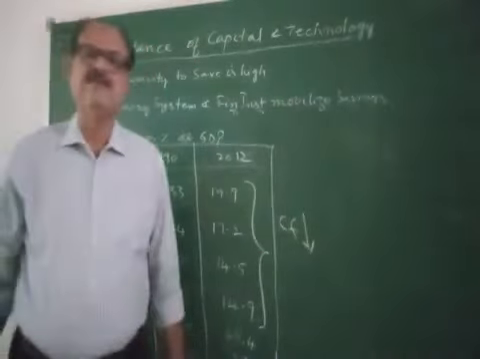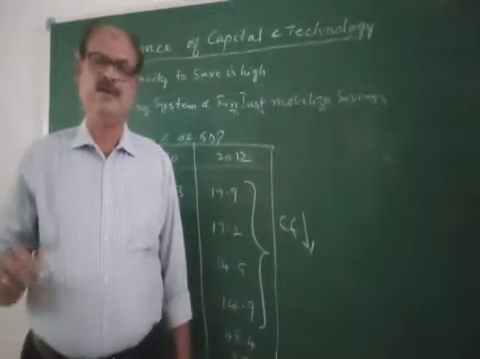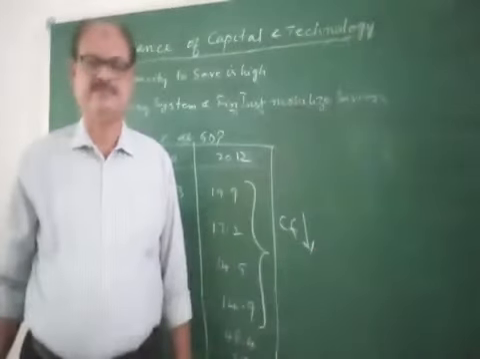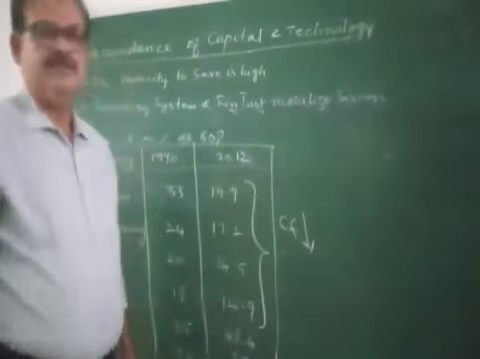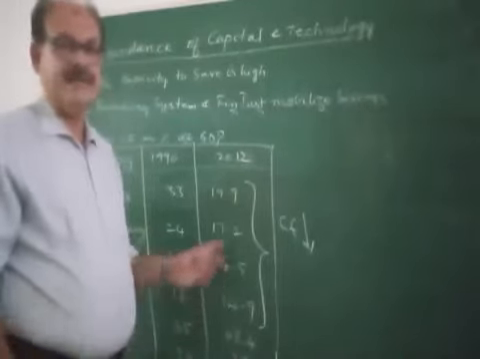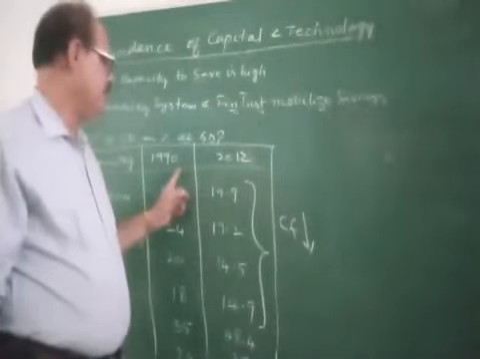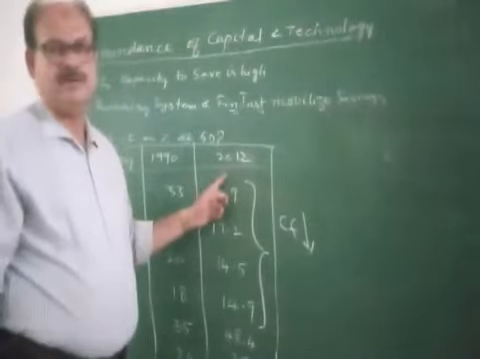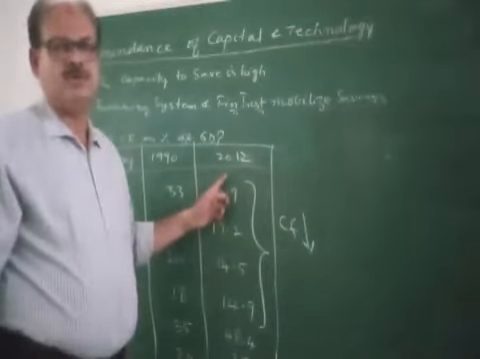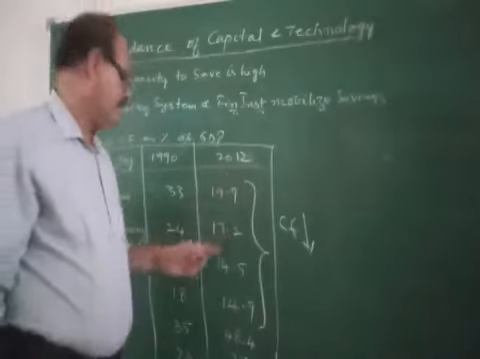Why? Because there was a slowdown in the economy. There was a recession in all the developed countries, America as well as European countries. So, because of the economic slowdown, the capital formation decreased over this period from 1990 to 2012. The recession in America was in 2008, and it spread to other countries.